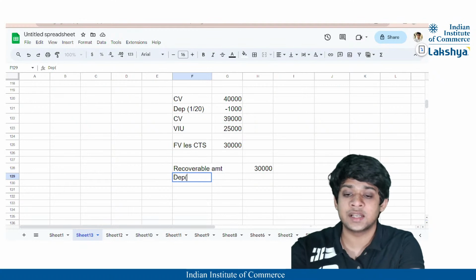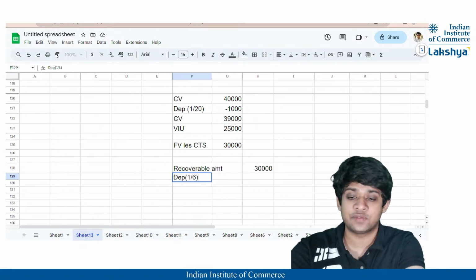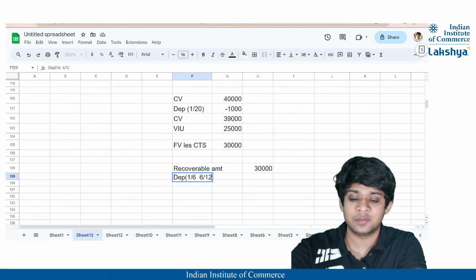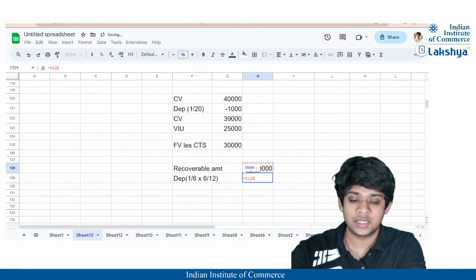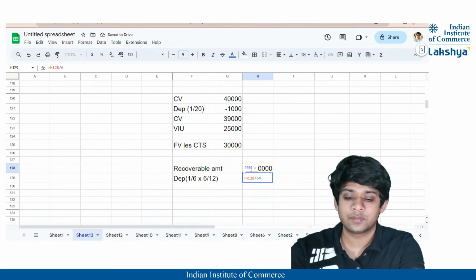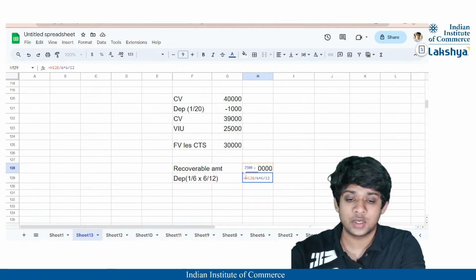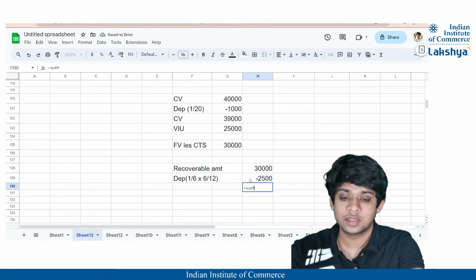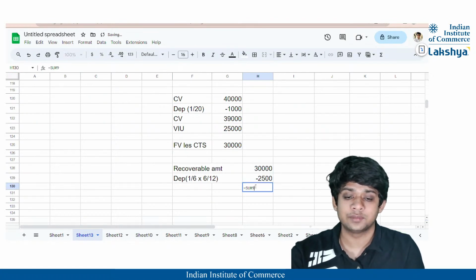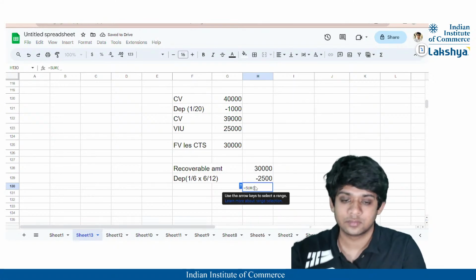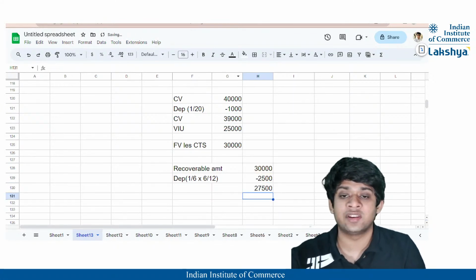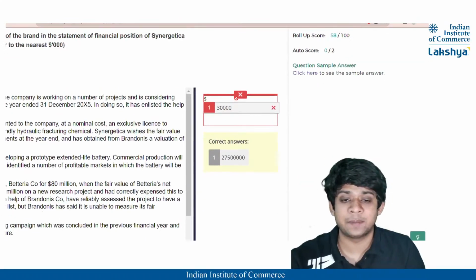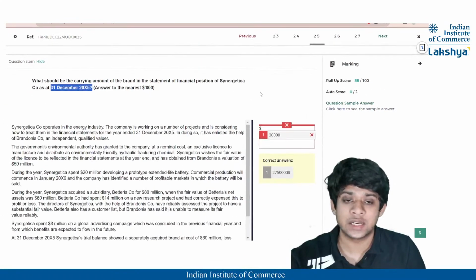And on this date the remaining useful life as stated is 6 years. So 1 divided by 6, depreciation for 6 years into 6 divided by 12, because we have to charge depreciation for 6 months, correct? That is from 1st July to the year end. So it will be nothing but 30,000 divided by 6 into 6 divided by 12, correct? So our depreciation is going to be 2,500 and thus the carrying value of it at the year end is going to be 27,500. So I think we forgot to calculate that depreciation part. Okay. I hope this is clear, guys.